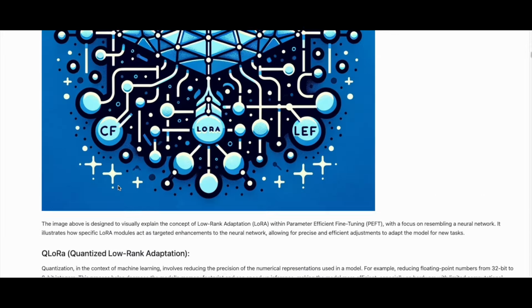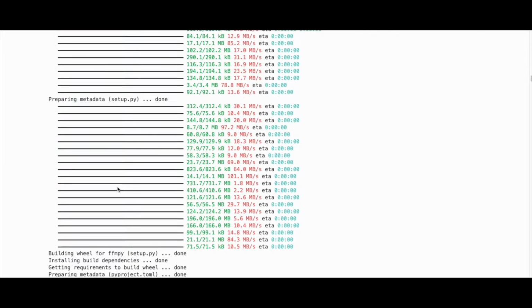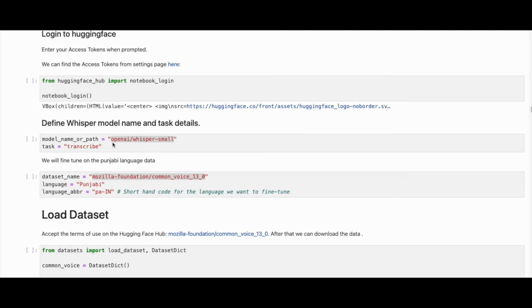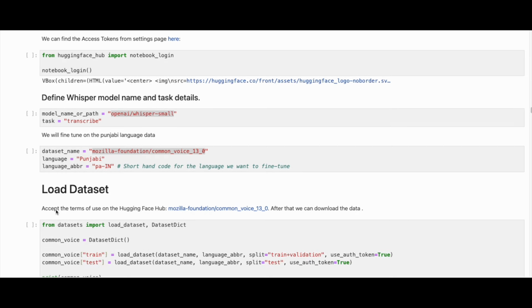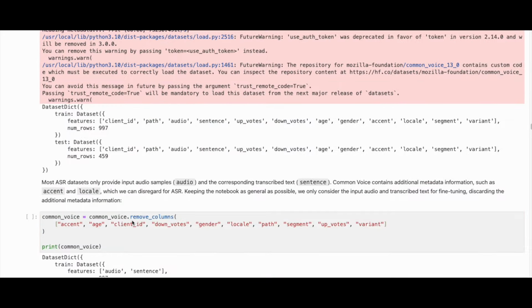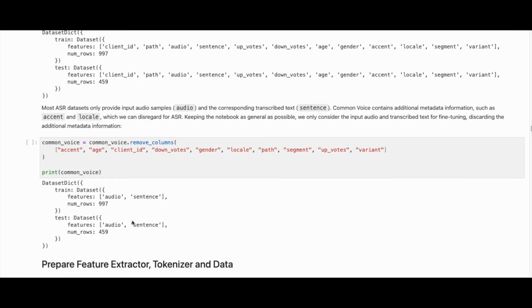All right, let us decide the base model to fine-tune. We will use the OpenAI Whisper Small as base model. We will fine-tune on the Punjabi language data. We will use the Common Voice 13 dataset from Mozilla Foundation. Accept the terms of use on the Hugging Face Hub. We will only consider the input audio and transcribed text for fine-tuning.